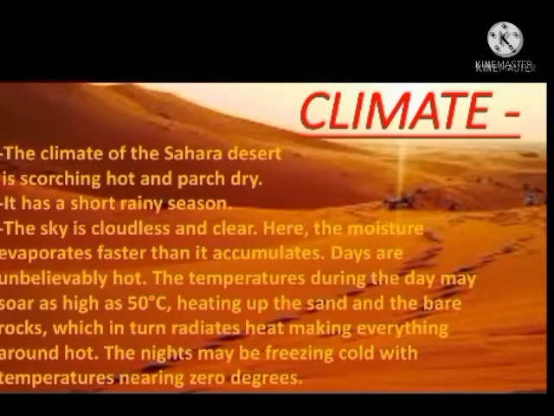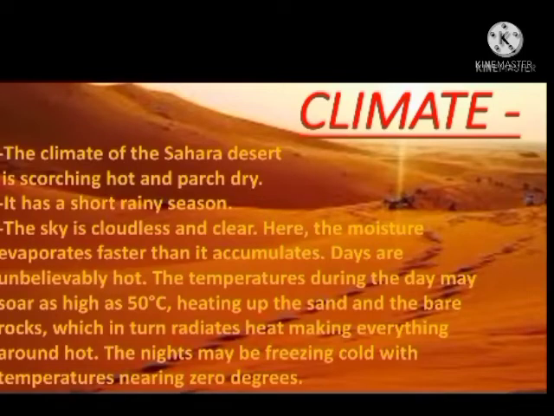So let us try to understand the climate of the Sahara Desert, that is hot desert. The climate of the Sahara Desert is scorching hot and parched dry, means the temperature is very hot and dry. There is no moisture in the air. It has a short rainy season, means they don't get a large amount of rainfall. The sky is cloudless and clear. In this place, moisture is not absorbed by the land, but it evaporates faster.